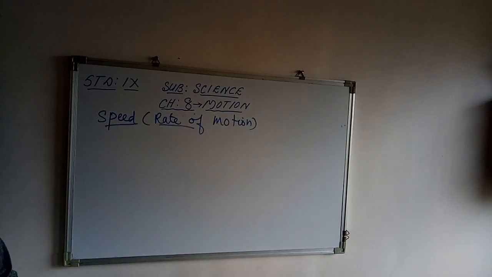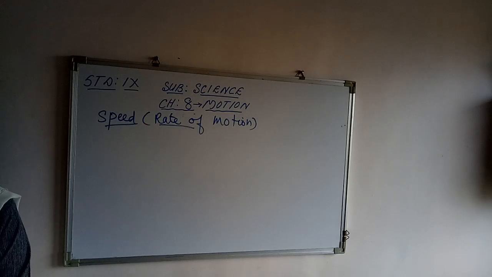You know that different objects may take different amounts of time to cover a given distance. And you know that some objects move fast and some objects move slow. But there are certain objects that can move at the same rate also.